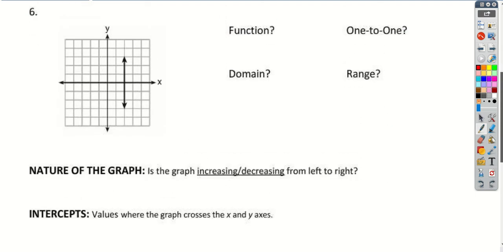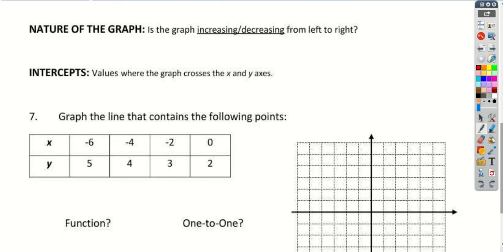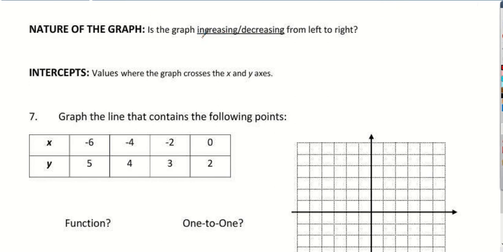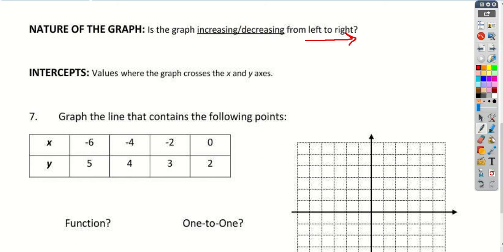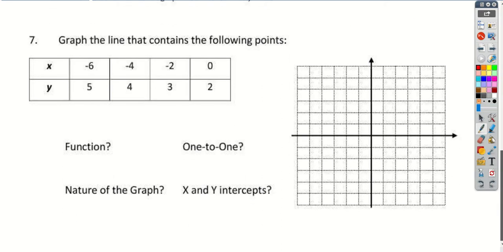Okay, so you guys try 6. And then the nature of the graph is another thing we're going to continue on. The nature of the graph is just, as you move from left to right, is the graph tending to increase or is it decreasing? So the answer is going to be it's increasing or it's decreasing. Remember, the intercepts are where the graph crosses the x and y axes.